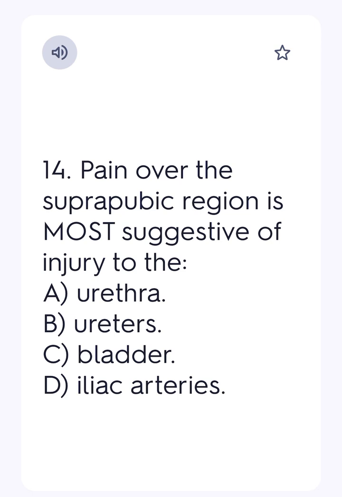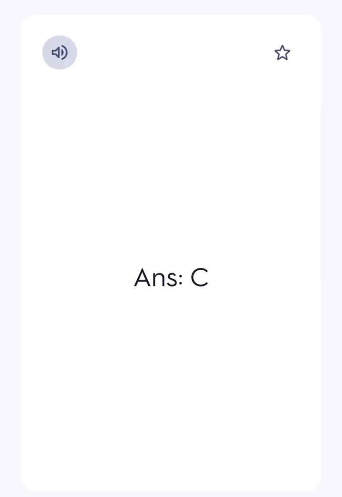14. Pain over the suprapubic region is most suggestive of injury to the A. urethra, B. ureters, C. bladder, D. iliac arteries. Ans. C.